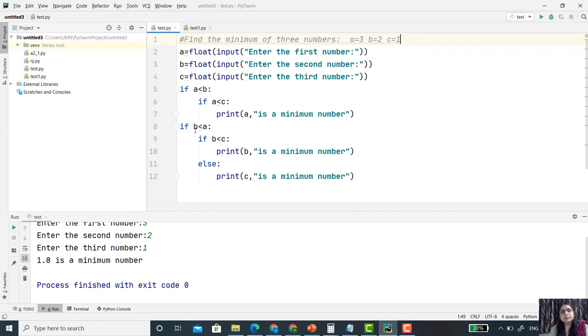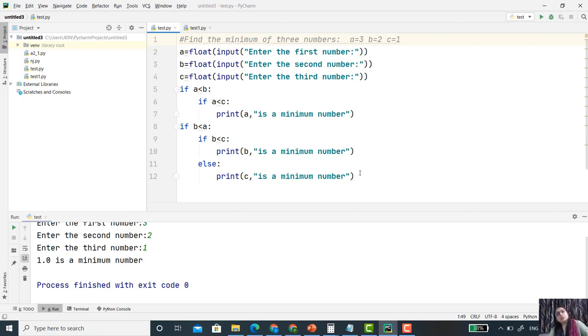Now it will consider 2 is less than 3. Yes, this condition is satisfied. So it will check the next condition, 2 is less than 1. No, that condition is not satisfied. So the body of this if is not executed. Now the body of else will execute, that is, c is a minimum number.